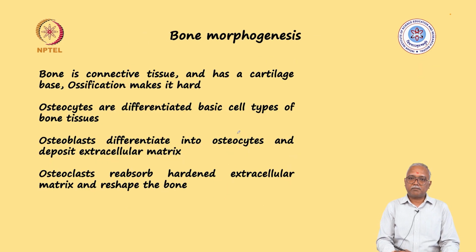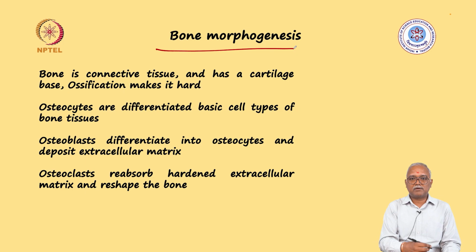Now let's look at some examples where receptor serine threonine kinase plays a very important role. One of the processes is called bone morphogenesis, and it is critically regulated by a set of receptors.